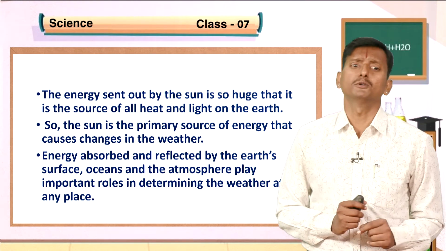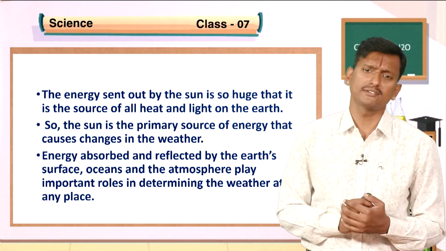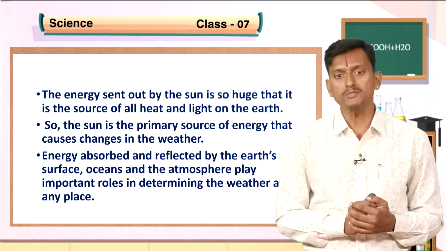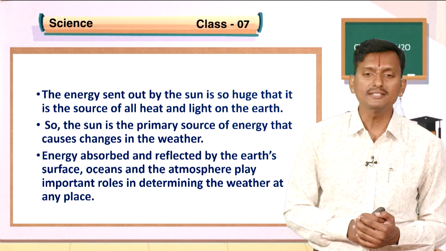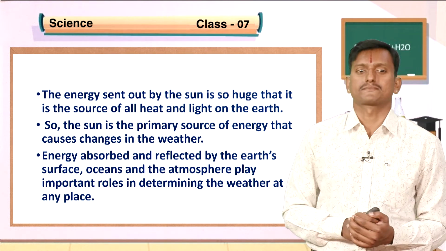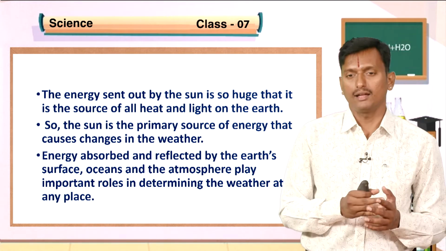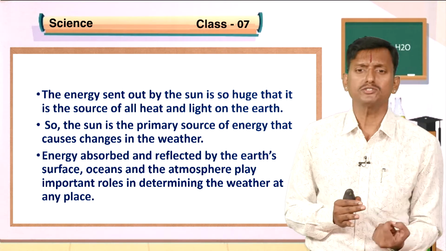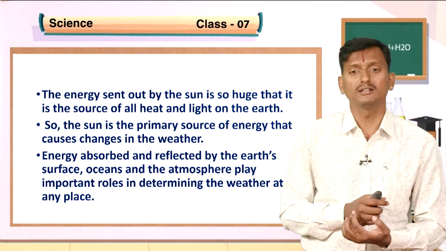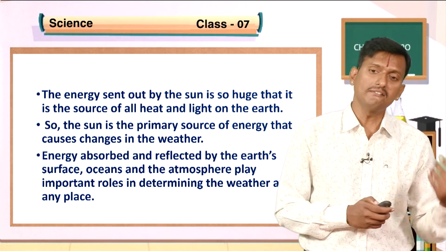Energy absorbed and reflected by the earth's surface, oceans and atmosphere play important roles in determining the weather at any place. So now you got the idea. The sun is the main cause of the changes in the weather.